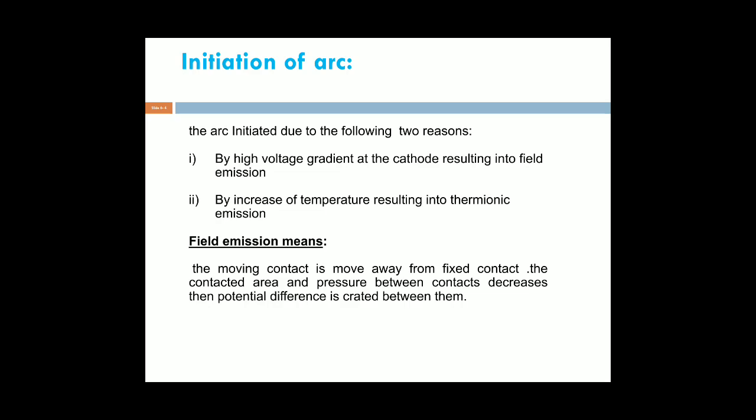By reducing the contact area, the pressure between the contacts decreases. Then a potential difference is created between them, and due to that potential difference, the arc continues between the contacts. This is known as field emission.